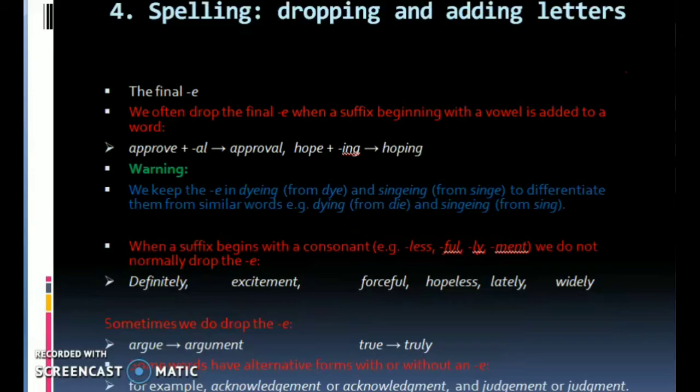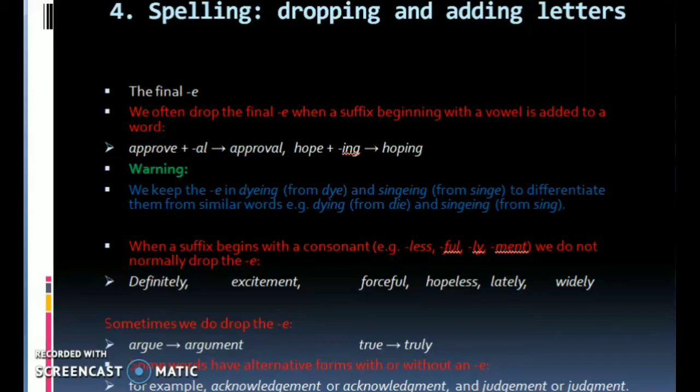Fourth one, dropping and adding letters. The final e. We often drop the final e when a suffix beginning with a vowel is added to a word. Approve plus al is equal to approval. Hope plus ing, hoping.